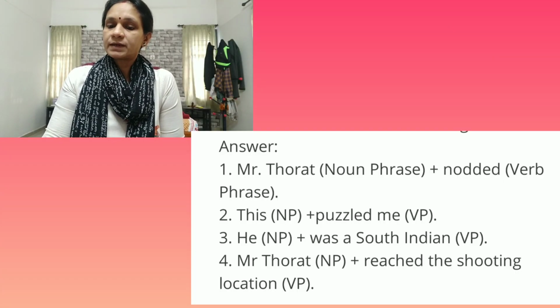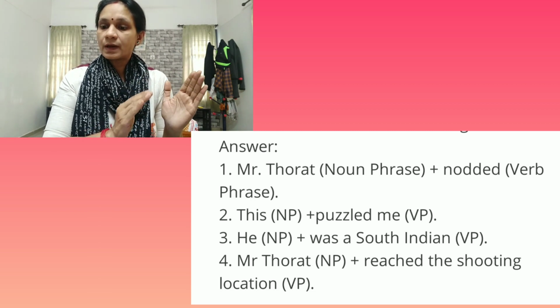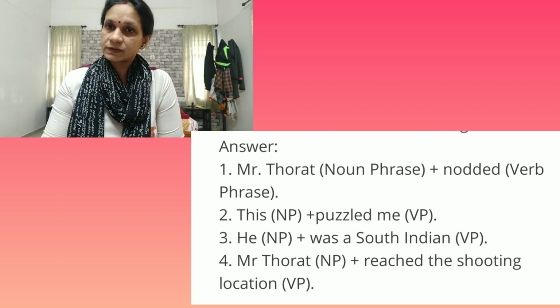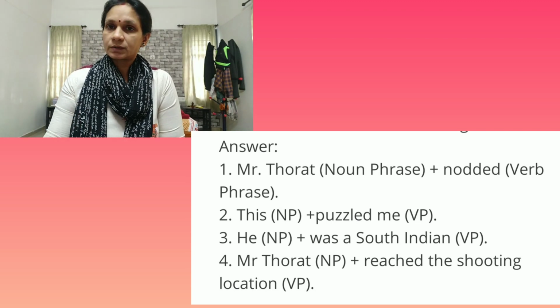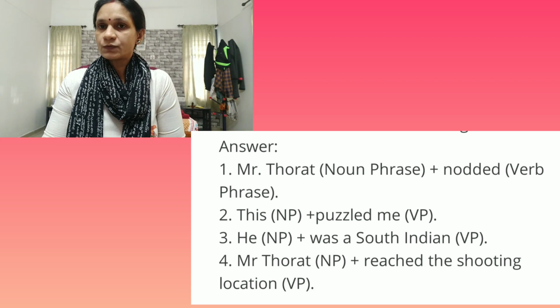The first pattern: read the sentences given below and identify the noun phrase and verb phrase in the given sentence. Okay, read it carefully. Mr. Thornton nodded. In this sentence, what is the noun phrase and verb phrase? Mr. Thornton is a noun phrase. Then nodded is a verb, that is the verb phrase.